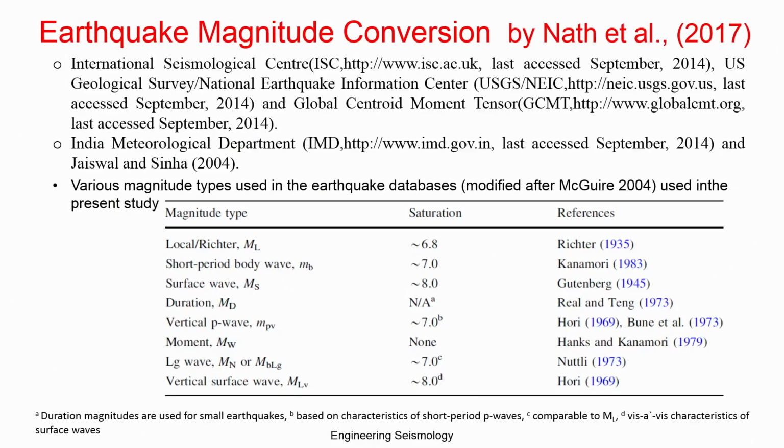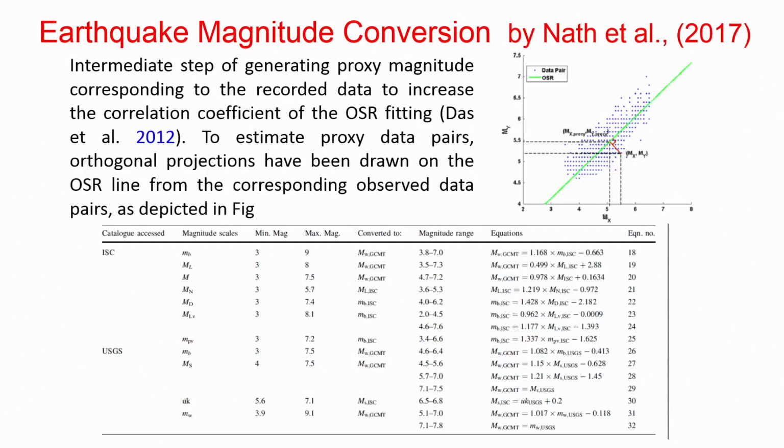This is another equation published by Nath, 2017, where they compiled data from different reliable website sources, the IMD, and previous studies, and the nomenclature, all this, the magnitude scales reported in the region and their saturation. So the saturation level, and the source of that saturation level, from there they went on to develop a magnitude conversion equation, which is the equation given here, you can see.